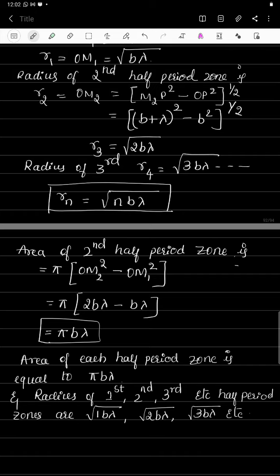Here the area of each zone is constant, and it depends on λ, the wavelength of light used, and the distance b, that is the distance between the point under consideration and the wavefront. So the area of the zone increases with increase in the wavelength of light, and it increases with increase in the distance of the point P from the wavefront. So here completes half of this proof, and the remaining part will continue in the next class.